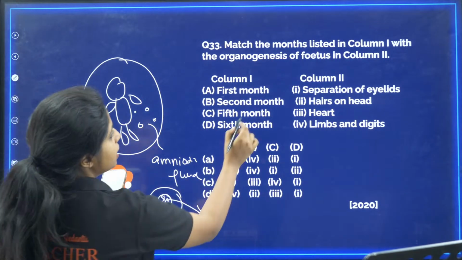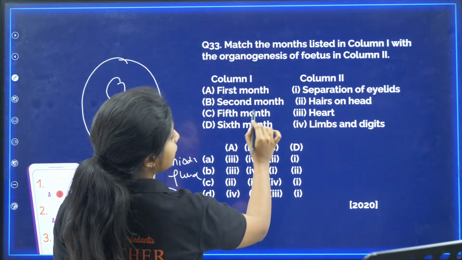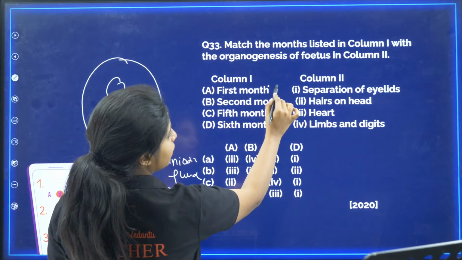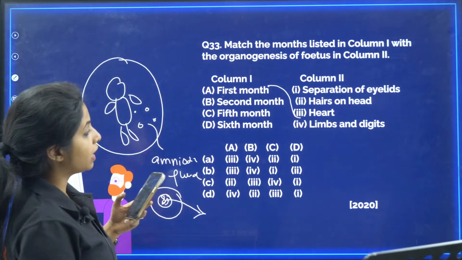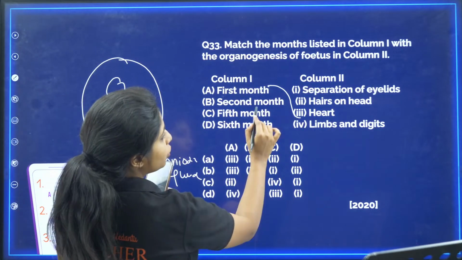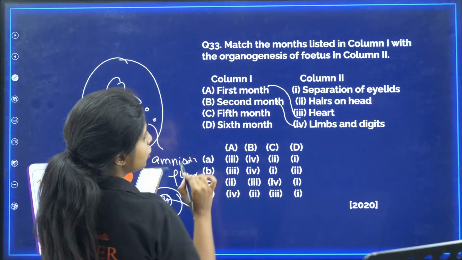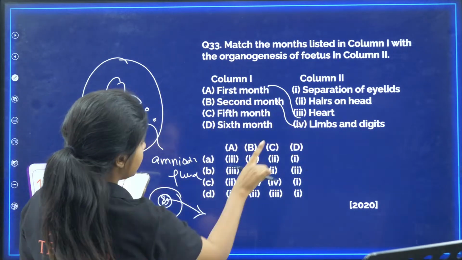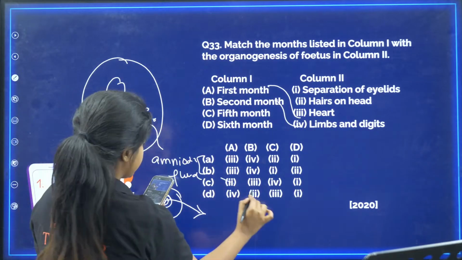33A, ma'am. Okay, let's see. First month, my dear children, there will be hair. There will be heart. First month, there is heart. Second month, what do you have? There are limbs and digits. So A goes with 3. I have 2 options like that. Let's eliminate the other 2 options.